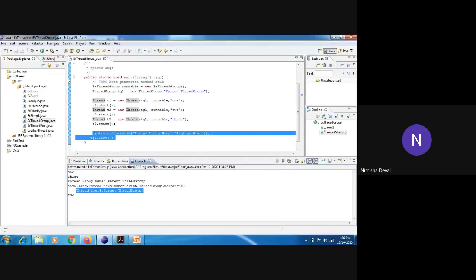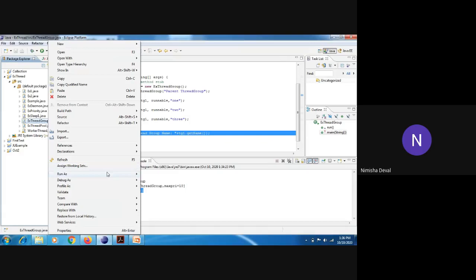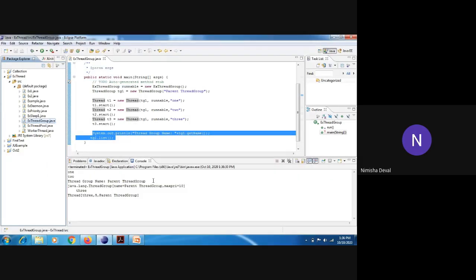You have to remember that the thread which has the maximum priority will be printed in this list. Otherwise, it will not print those names. Here, this second thread has a maximum priority of 10, so it has printed over here. Otherwise, it will not print over here. Now suppose I execute it again. Now you can see here, it has printed 3. For this execution, the third thread has the highest priority, meaning maximum priority.